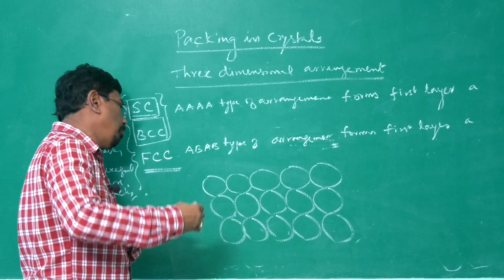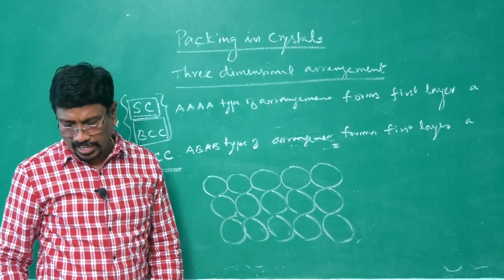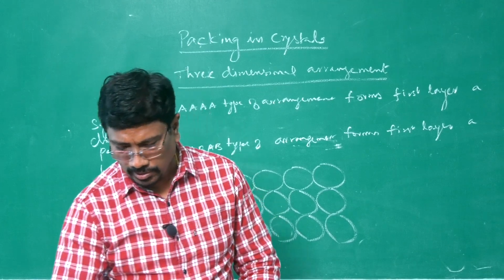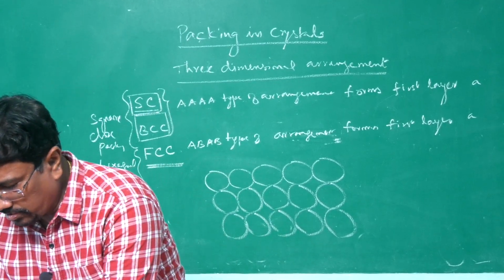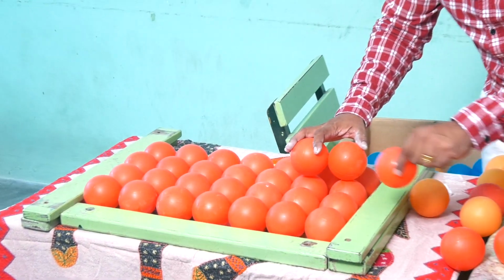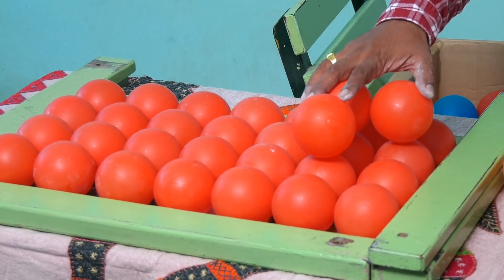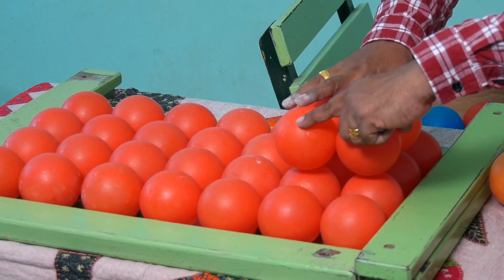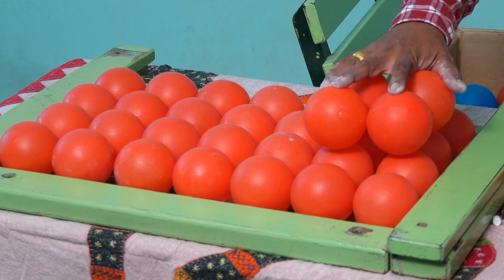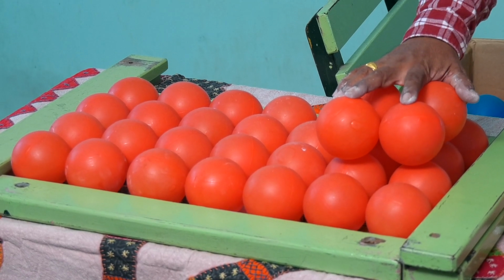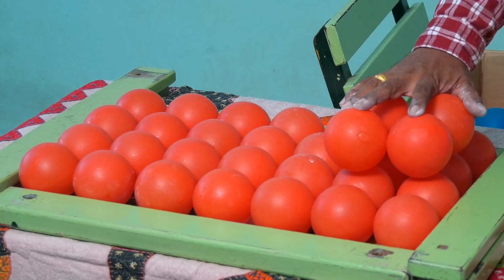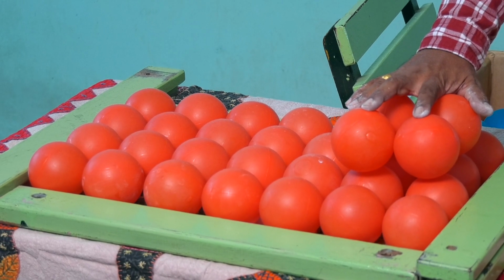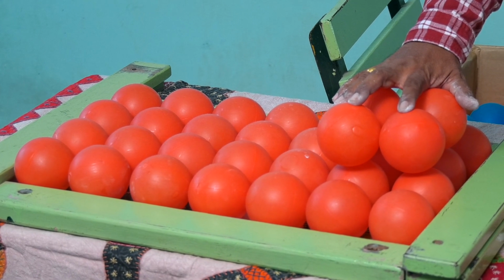Second layer is also placed one over the other. The arrangement goes like this. Exactly above this. Exactly above this. And again, next one will also be placed just above this. Likewise it goes. This is said to be simple cubic close packing in 3 dimension.